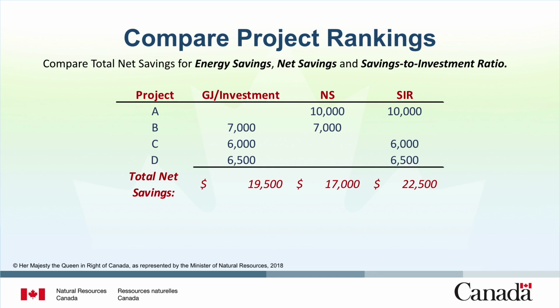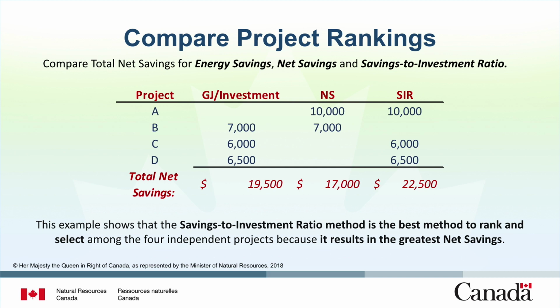In the third column, we use the SIR method for projects A, C, and D. Using this approach, we add the net savings for each project, $10,000 plus $6,000 plus $6,500, for a total of $22,500. This example shows that the savings to investment ratio method is the best method to rank and select among the 4 independent projects because it results in the greatest net savings.